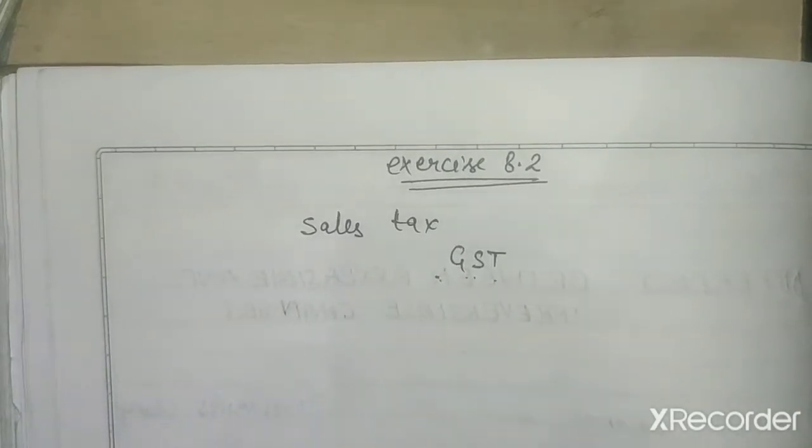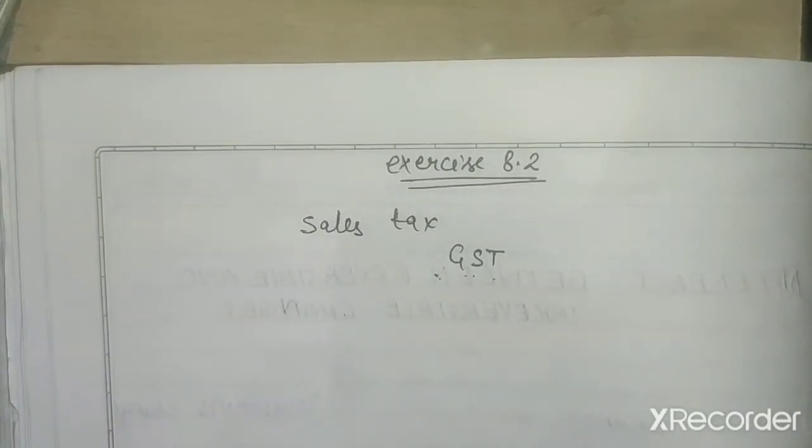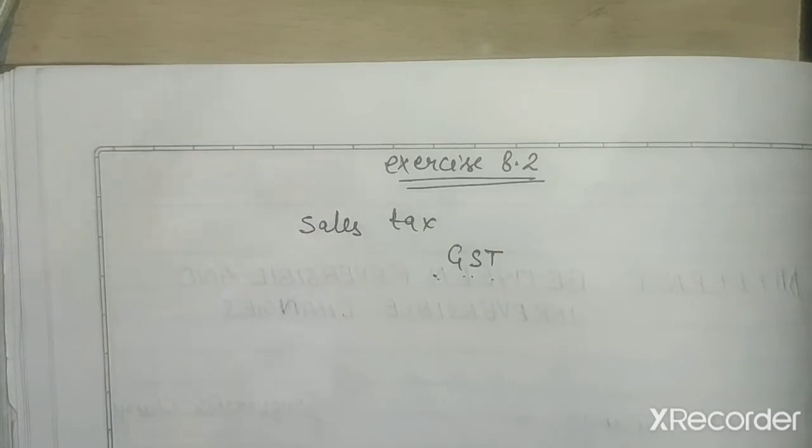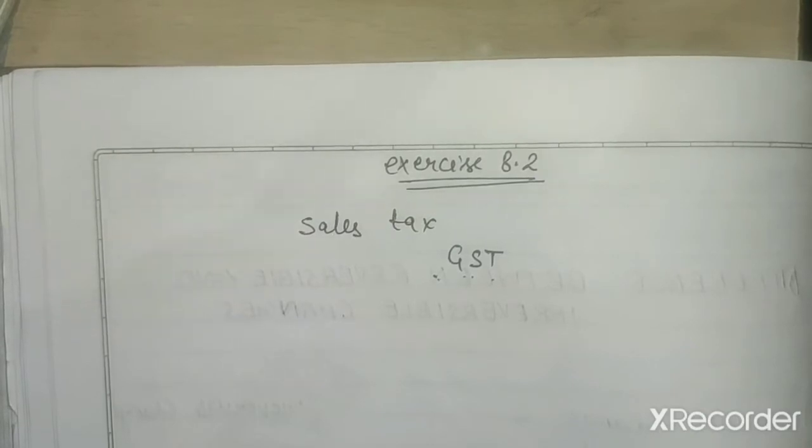When you do the questions, you should know that sales tax is already added in the price of the article of the object, but GST will be added after giving the actual amount of the object. Then we have to give the extra money, that is the tax, GST. So today we will discuss 8.2 and some questions.